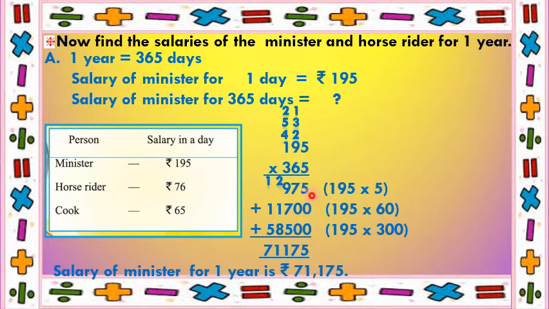5 plus 0 gives 5. 7 plus 0 gives 7. 9 plus 7 plus 5 gives 21. So put 1 down and carry 2. So 8 plus 1 is 9. 9 plus 2 is 11. So put 1 down and carry 1. 5 plus 1 is 6, plus 1 is 7. So put 7 down. So the salary of minister for 1 year, that is 365 days, is rupees 71,175.